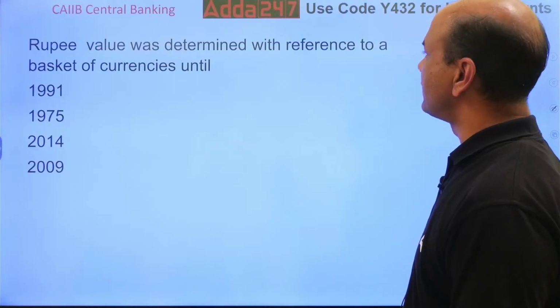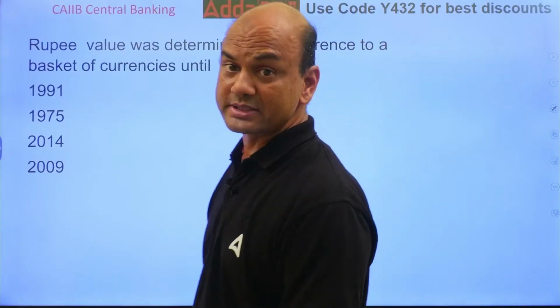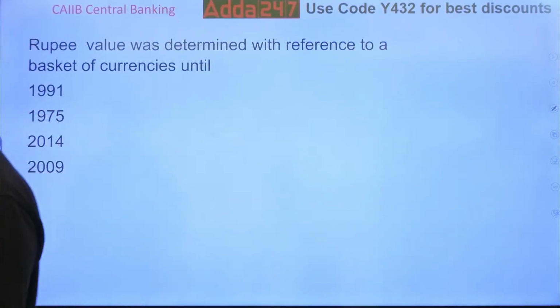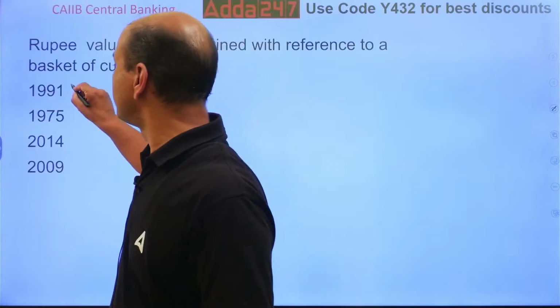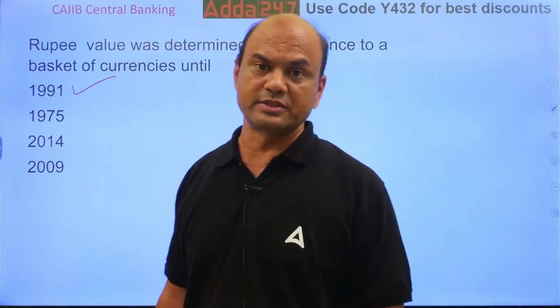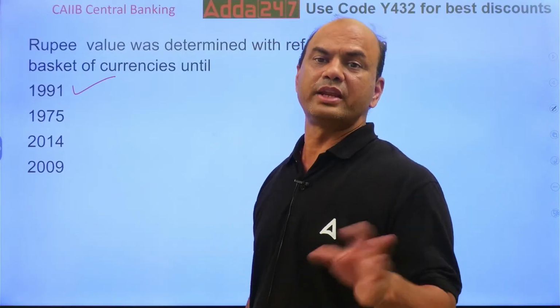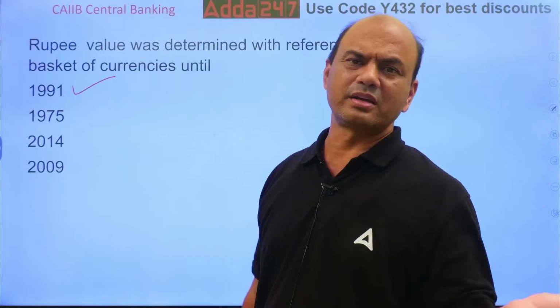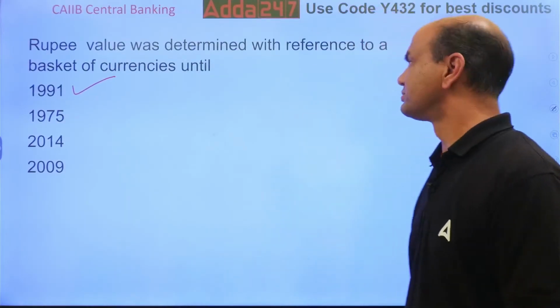Rupee value was determined with reference to a basket of currencies until 1991. Kindly note 1991. What is a basket of currencies? Various currencies of the world. It was linked to various currencies: pound, dollar, everything, plus three or four more. Okay.